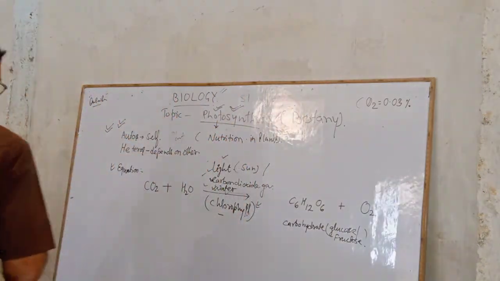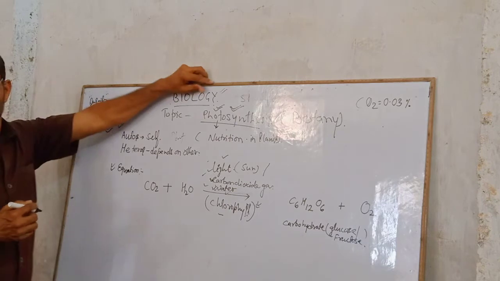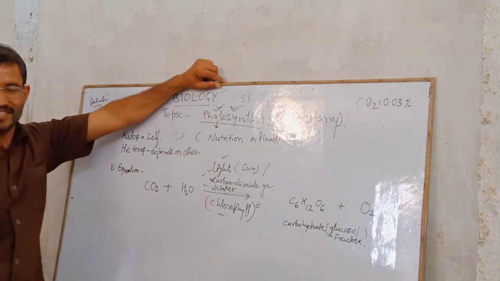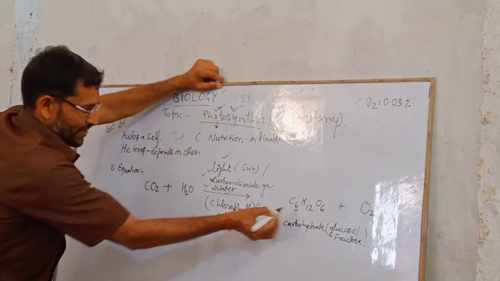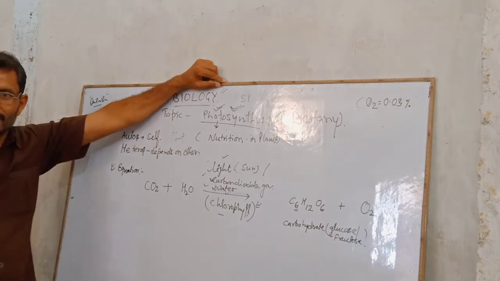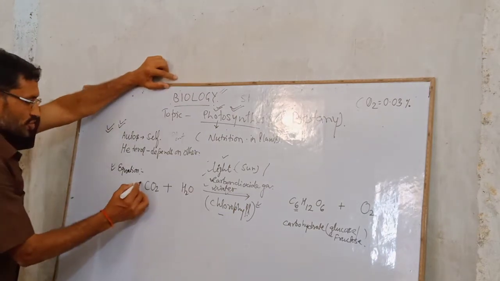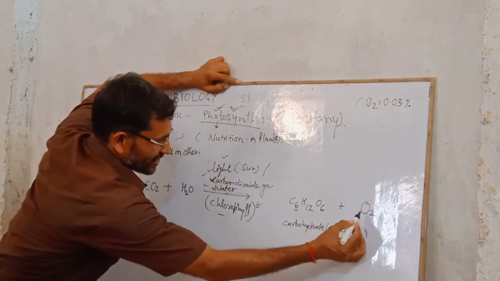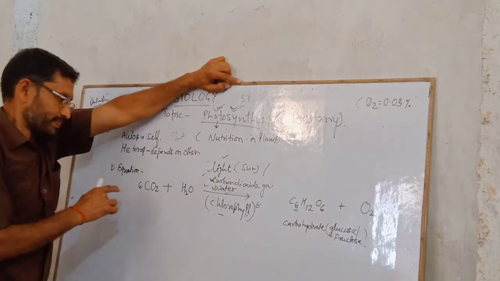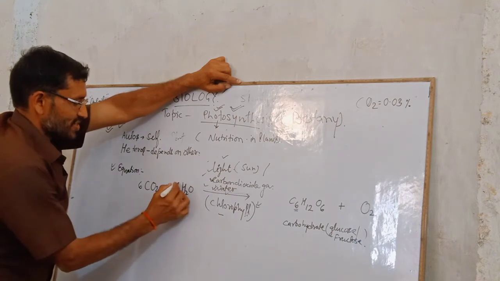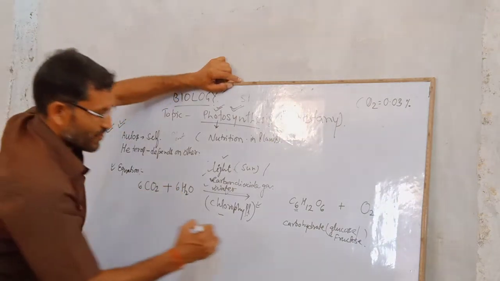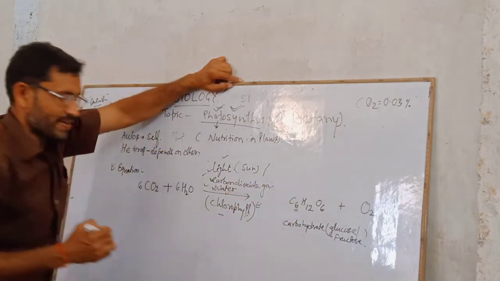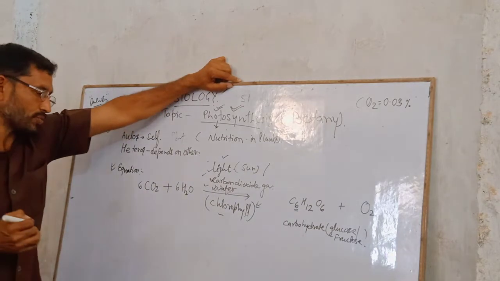I told you in chemistry also how to balance. So balance this reaction. We have 6 carbons here, right? So 6 CO2 may be there. Again, how much oxygen is there? If we write 6 here, 6 is there already. What should be done now?